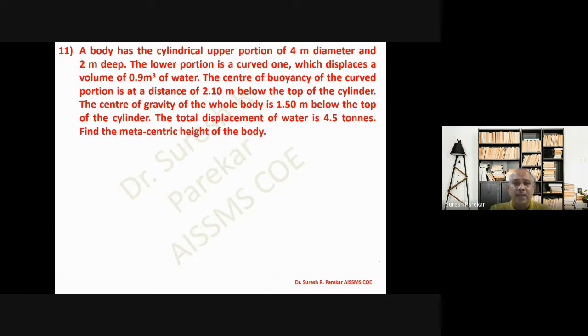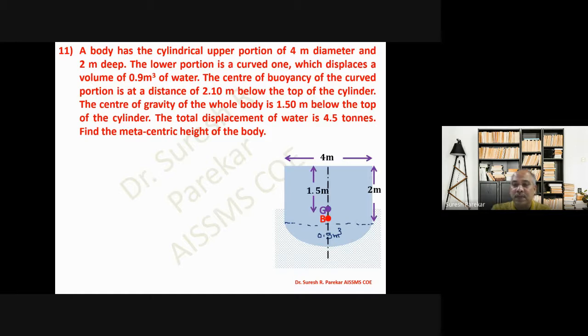Then we have another problem you can see. Now this is a typical problem. This is a body where the upper part is cylindrical and the bottom is a curved portion. The upper portion has 4 meter diameter and 2 meter height, and the lower portion displaces 0.9 meter cube of water. Here we do not have dimensions given for this, but it is given that it displaces 0.9 meter cube of water. The center of buoyancy of the curved portion is at a distance of 2.1 meter below this one. So we have the center of gravity of this curved portion.